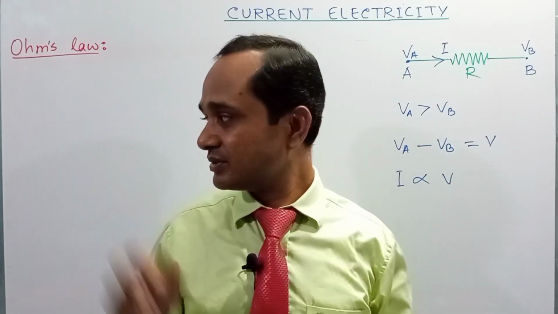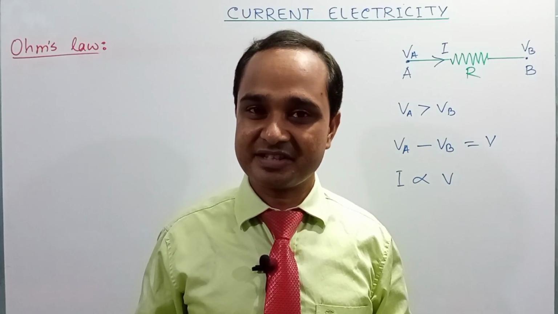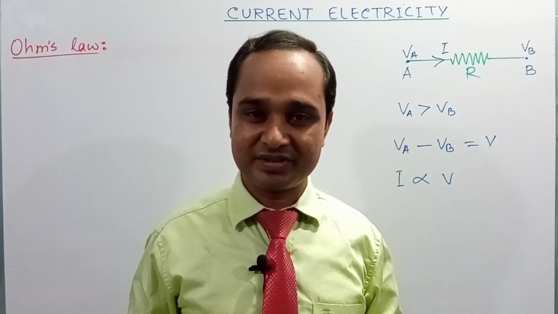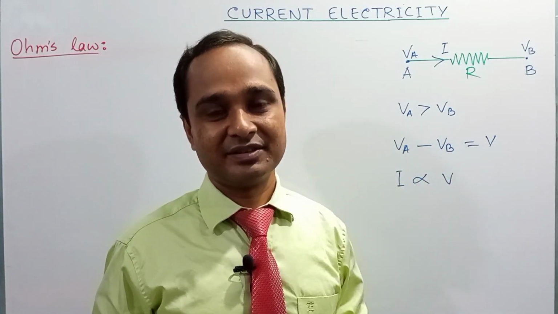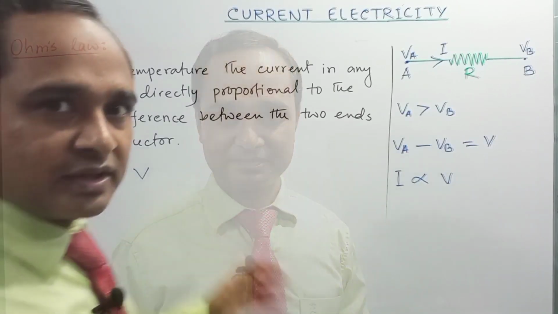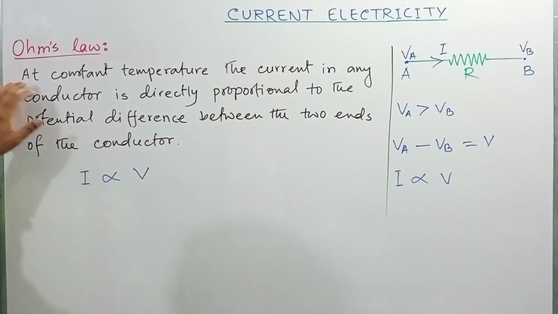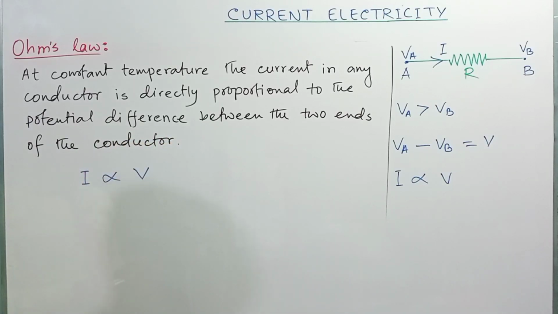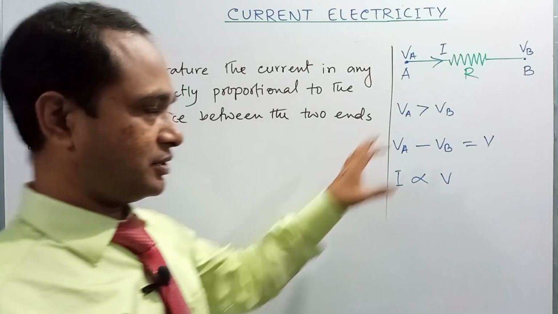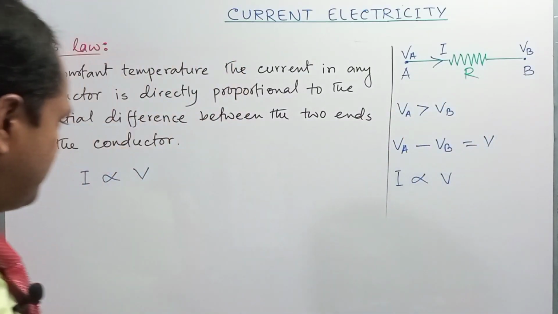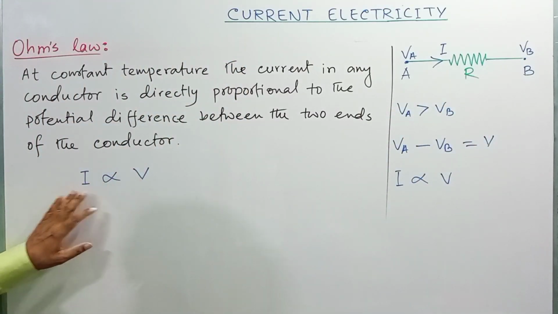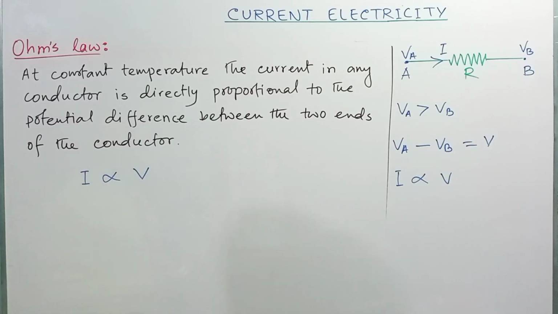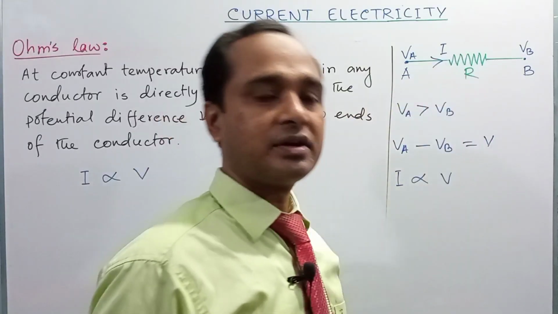So we can see the statement by Ohm regarding the flow of electric current, that we have observed from the figure. So electric current I is directly proportional to the potential difference between the two ends of the conductor.